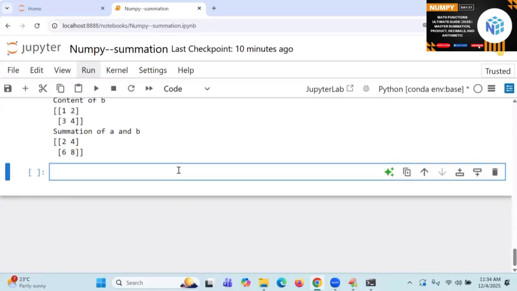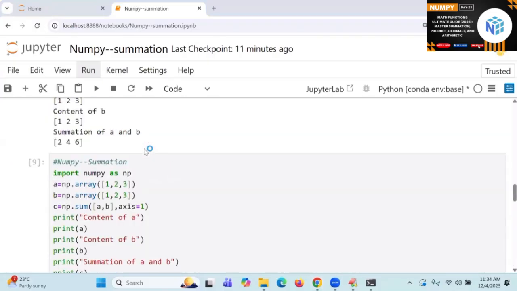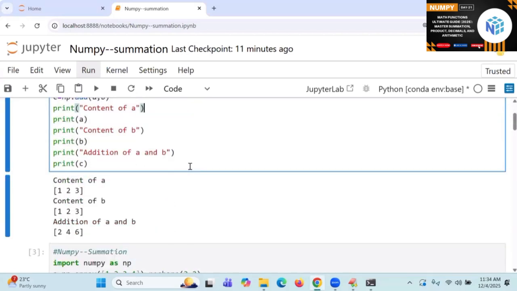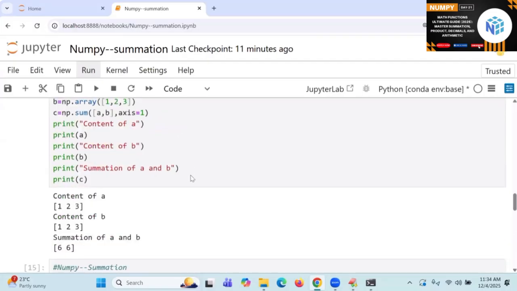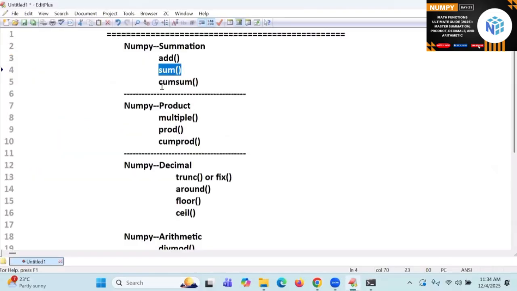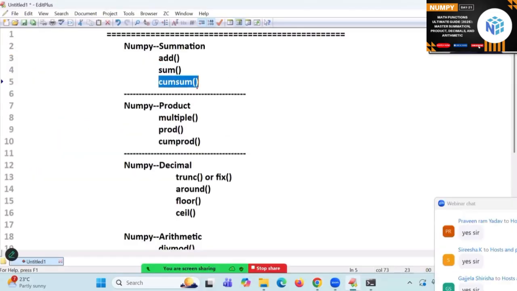Take one example like this and try to practice it. Next I will go for cumulative sum. Online students, is it clear up to here? Addition as well as what the add function is doing, you know. What the sum function is doing, you know. You got it. Next I am entering into cumulative sum. Already in our beginning days, if you remember, we took a list of values and we added all of them. What is that called? Summation.